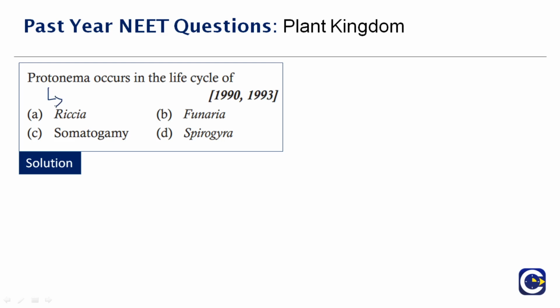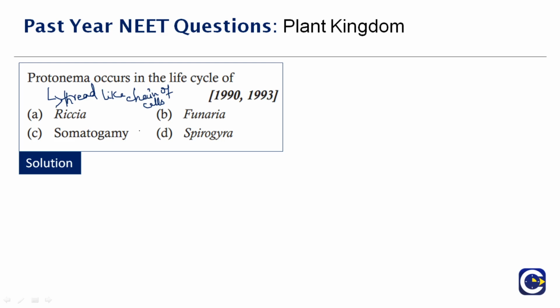They are thread-like chain of cells that forms the earliest stage of the life cycle of mosses. Okay, so out of the 4 options given here, you should identify which one belongs to mosses.